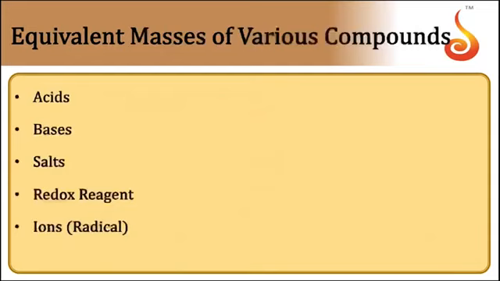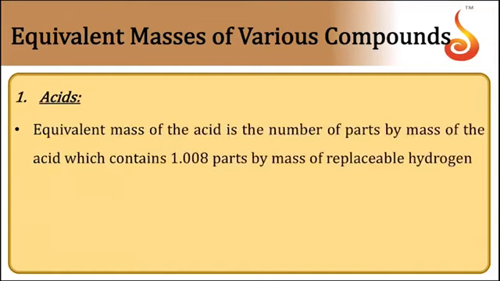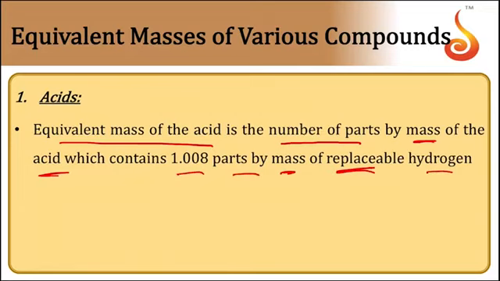Now the equivalent masses of various compounds, that is acids, bases, salts, redox reagents, and ions or radicals. The various formulas we are going to discuss here. First, regarding acids: the equivalent mass of an acid is the number of parts by mass of the acid which contains 1.008 parts by mass of replaceable hydrogen.